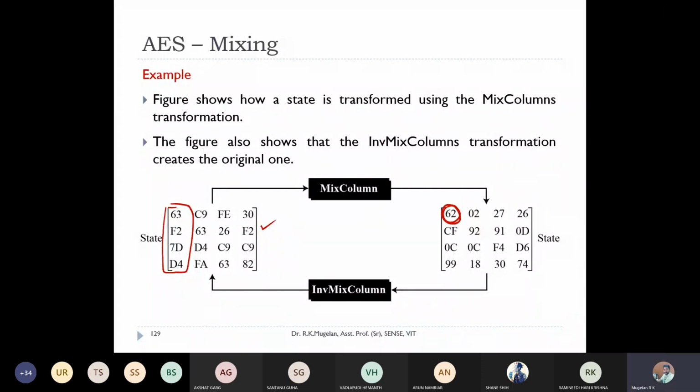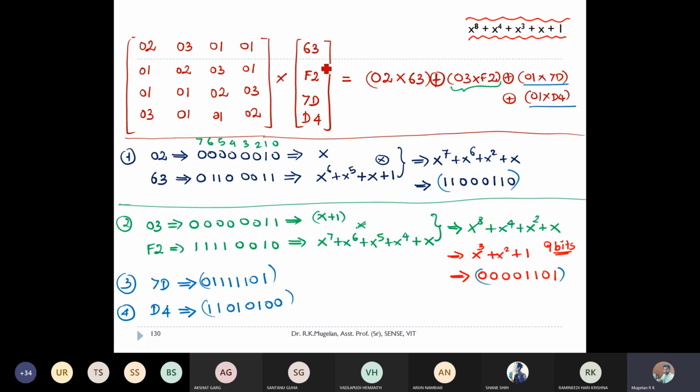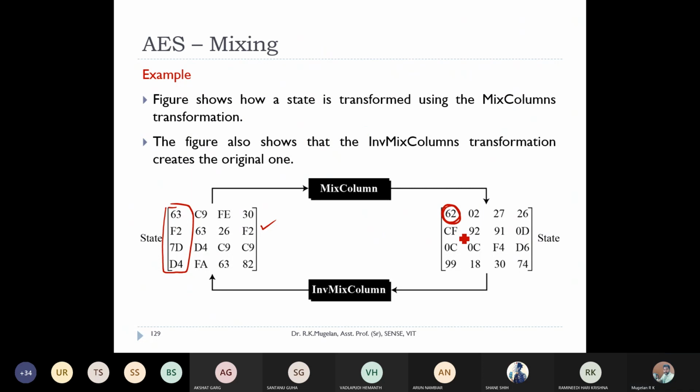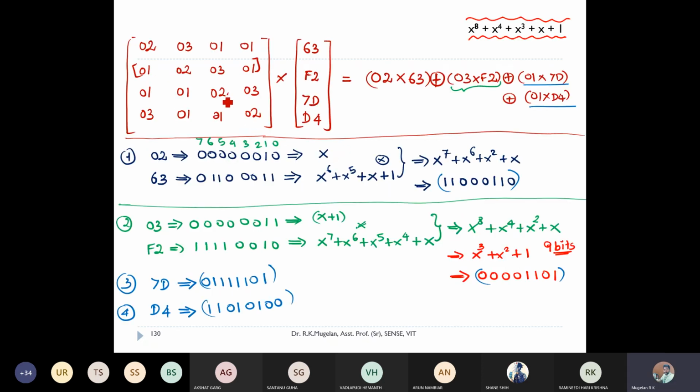Now, if you multiply the same column with the second row, you'll be getting the second element. So getting this one column itself is worth 10 marks. Whenever you have ones, it's easy, because for each and every multiplication, 2 elements will be repeating with ones. The other thing, you'll be multiplying with either 3 or 2. That's all. So is it clear, guys, how this mixing of columns works?